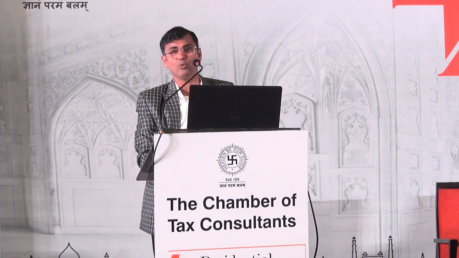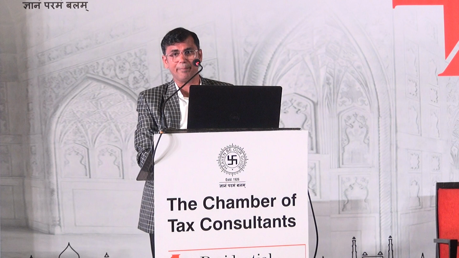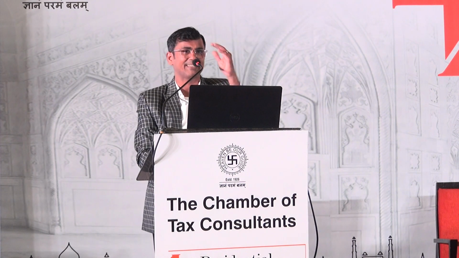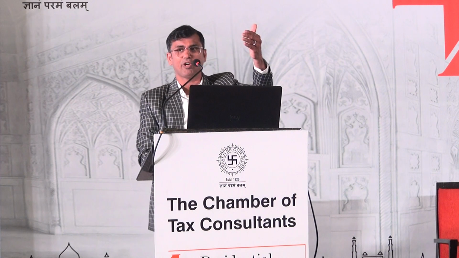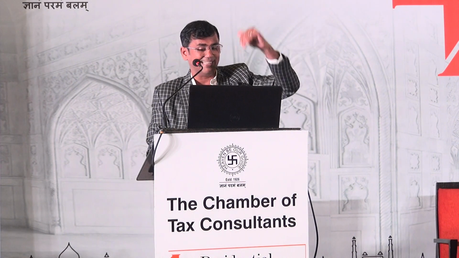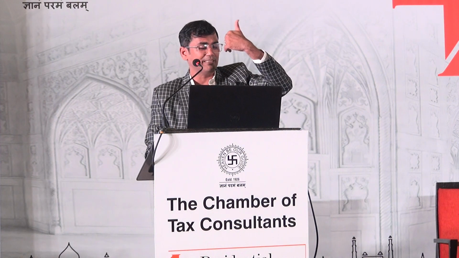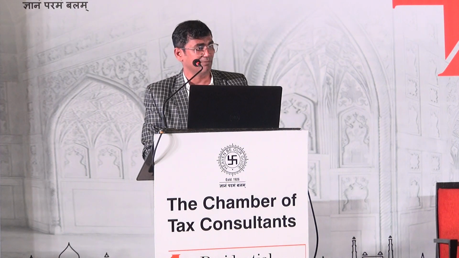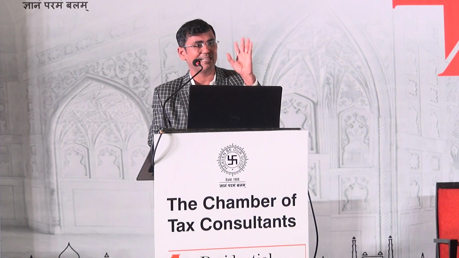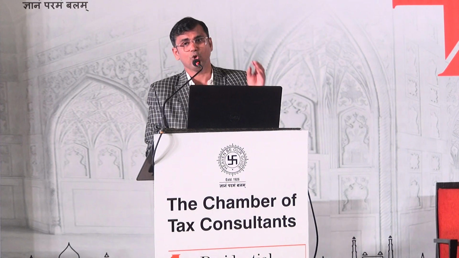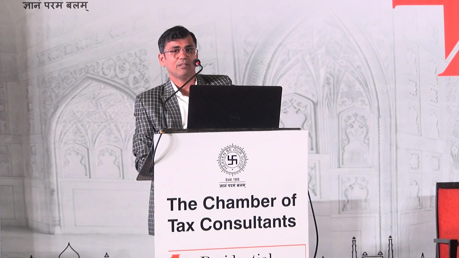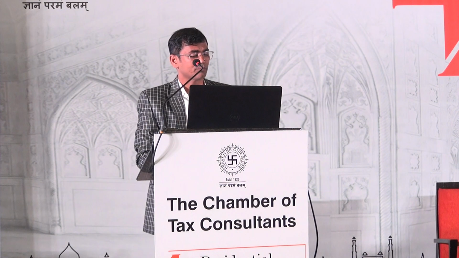Now 2(42A), which says period of holding of capital asset, has a second sub-clause which says that in case of any other capital asset, because clause 1 of 2(42A) lists situations, in these situations the period of holding of the asset has to be found. The second situation says it shall be determined subject to rules which the Board may make in this behalf. Is the origin this? If not, this rule itself is ultra vires, because there is no provision in the Act which gives a power to enact such kind of rule.